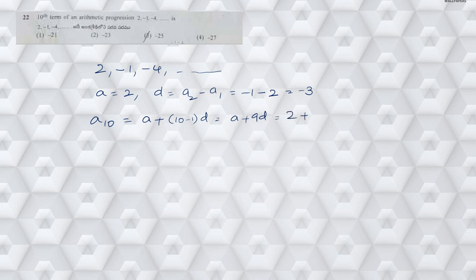So what is a here? a is 2, plus 9 times minus 3. So 2 minus 9 3s are 27. So 2 minus 27 is minus 25. Hence the answer is minus 25.